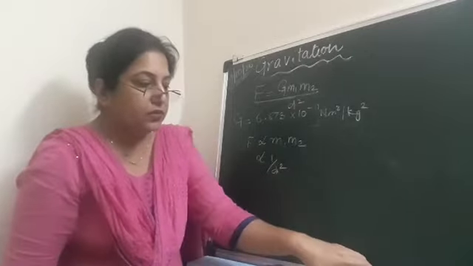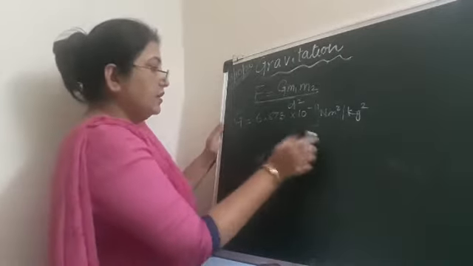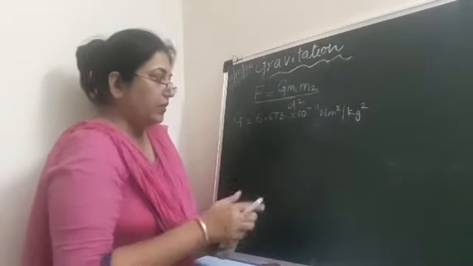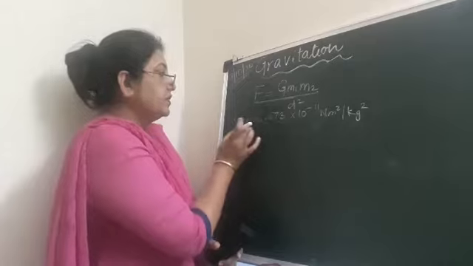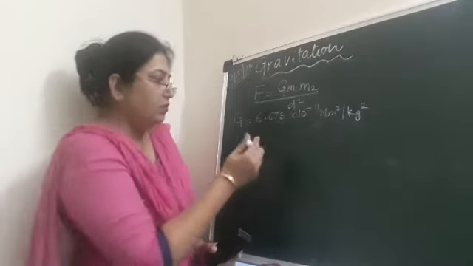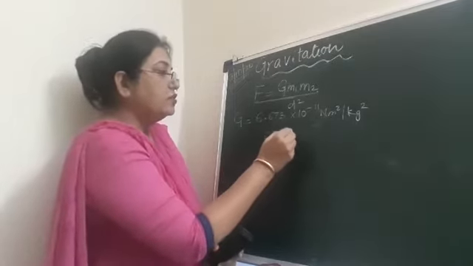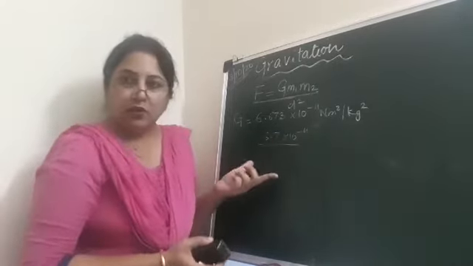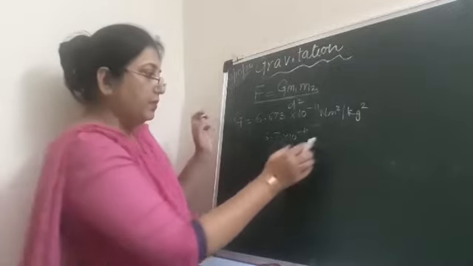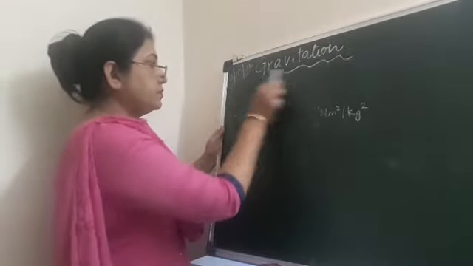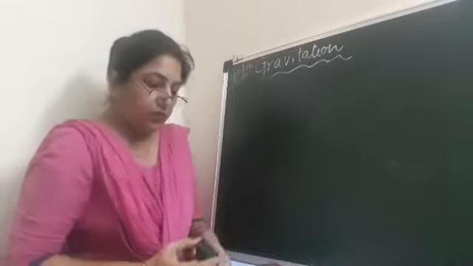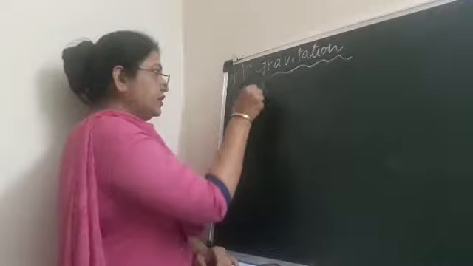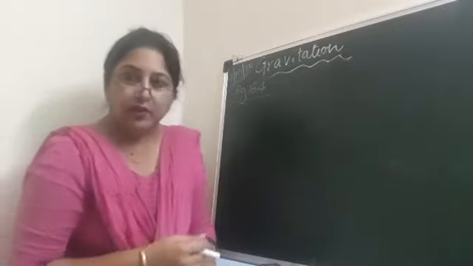So suppose a question I'll take up first. You know this formula, now you know this value, and I also told you that if this capital G is to be used in the question, you can use 6.7 into 10 to the power of minus 11. And why I told you, because it will make your calculations a little simple. So there's a question given in your book which is on page number 134. So children, when you see this video, you can go through the question. I will read it for you.